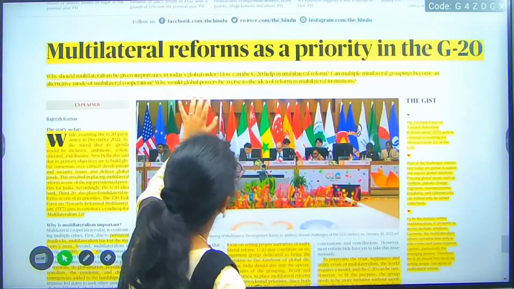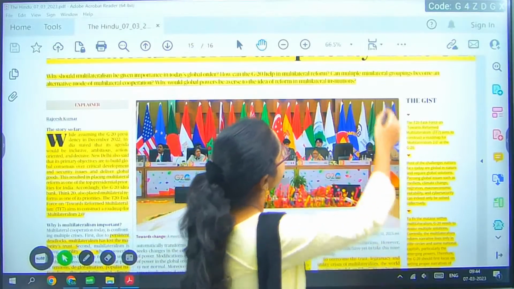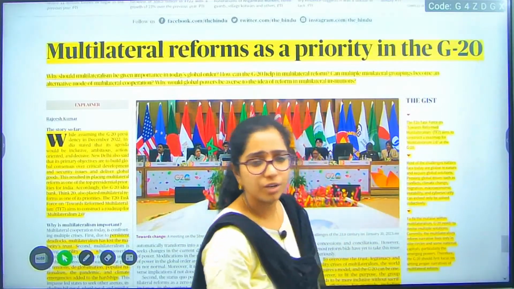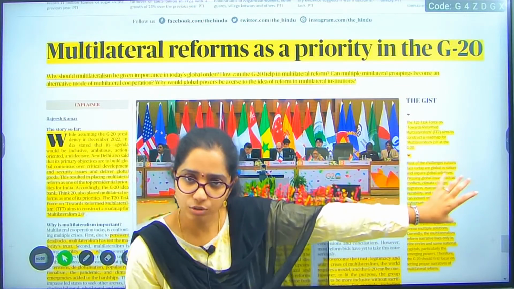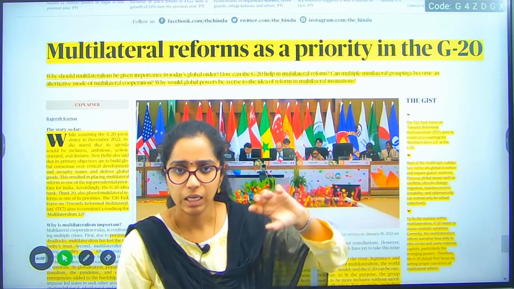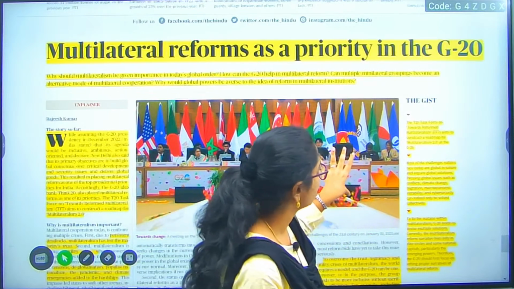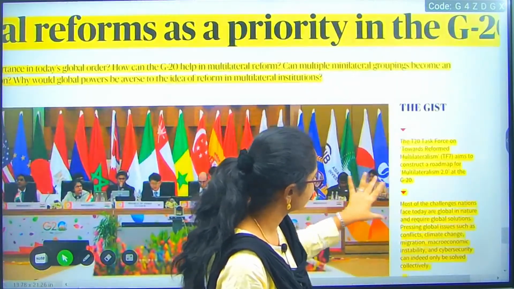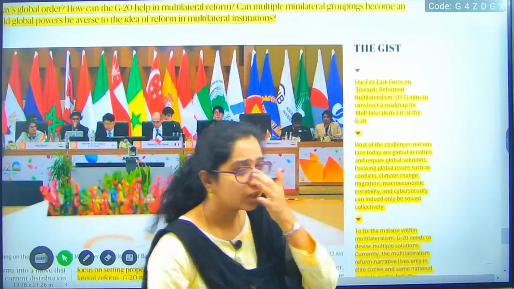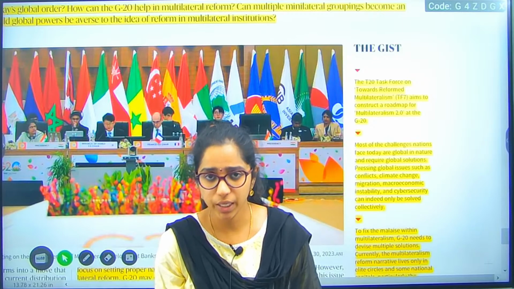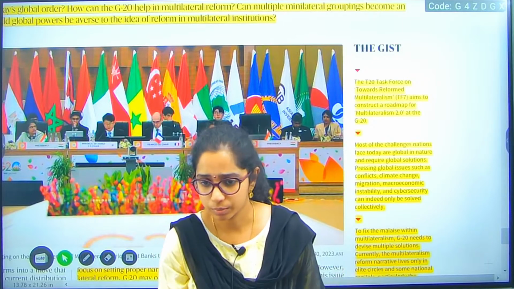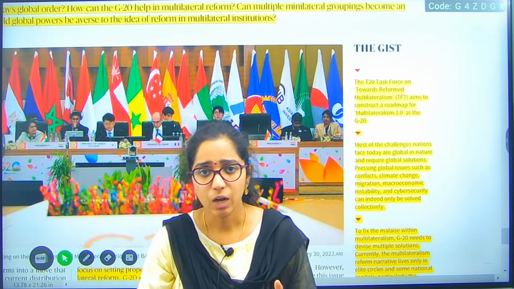Multilateral reforms as a priority in the G20. How we are going, how we are moving. So this article is a generalized article, not so important, but for what they have mentioned, a few points we will discuss. First of all, what is multilateralism? All countries, now we are in the G20, so all the other countries involved in this G20 have to come up with a common note. They have to work with a common goal.